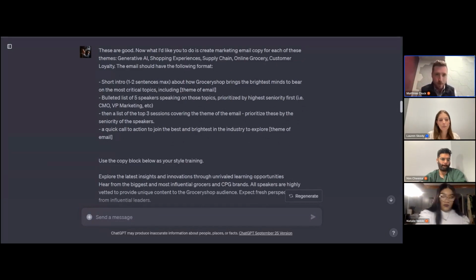So if I was working with a marketing manager or a marketing associate to write these emails, I'm not going to say, okay, just go write emails about these themes. I'm going to give some specifics. So I'm going to say, here's how I want the email to be structured. A short intro, a bolded list of 5 speakers that are speaking on those topics, a list of 3 sessions that cover that theme. I asked it to prioritize by the seniority of the speakers. So start with VP or C-level, et cetera, and add a call to action.